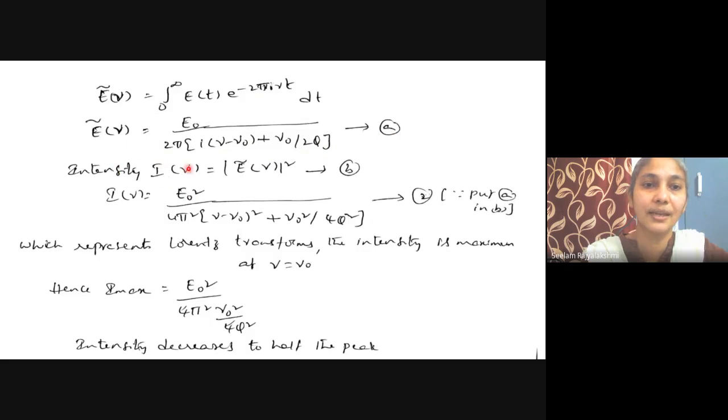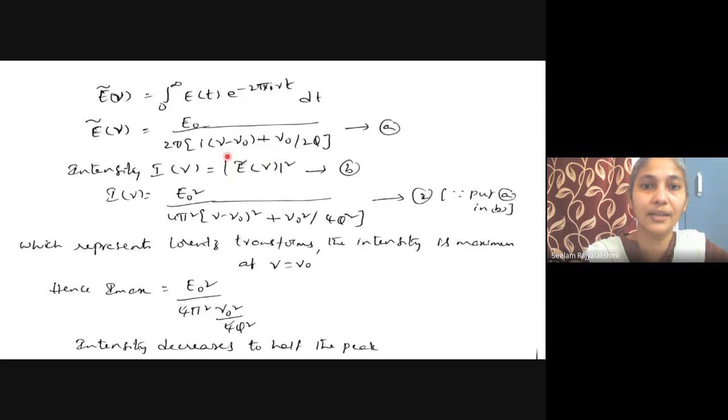So intensity I of nu equals mod E average nu whole square. Let it be equation number B. So intensity of nu equals E naught square by 4 pi square, and this is the square of this term and this term.